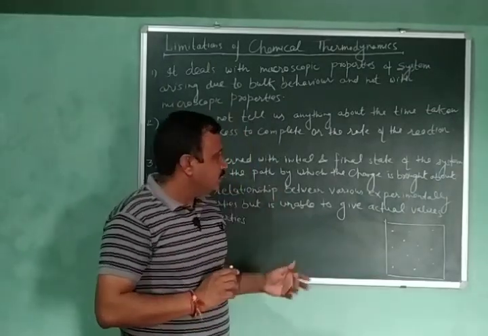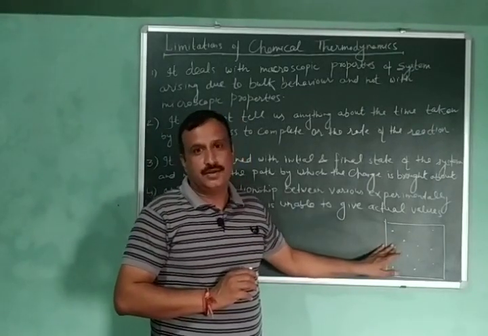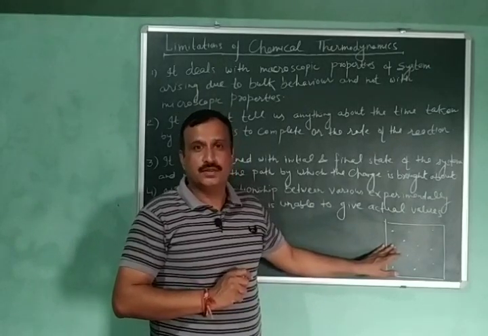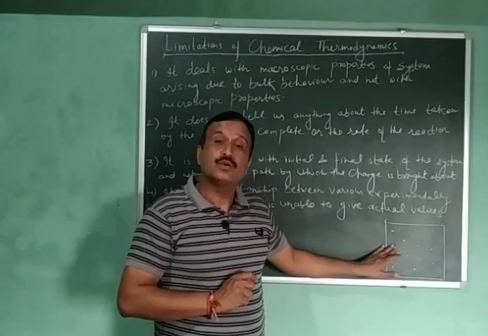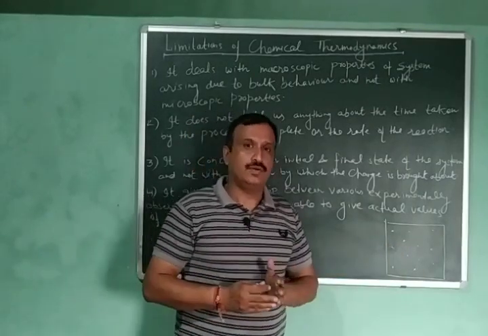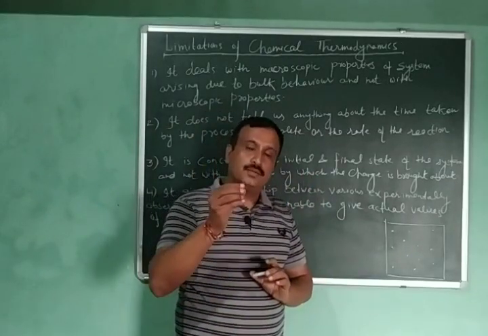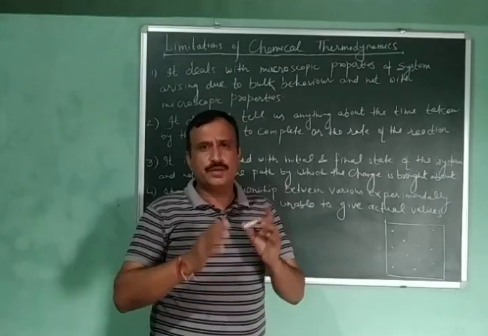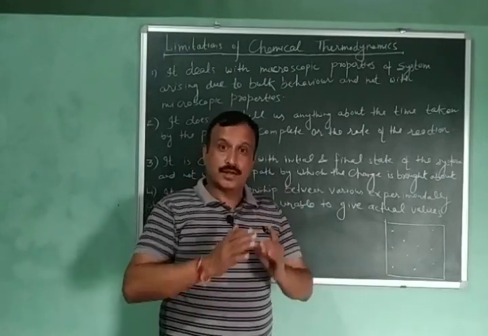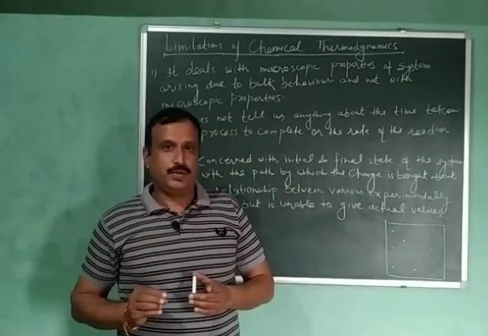Likewise, when we measure the temperature of this gas, we measure the temperature of the entire gas. We don't measure the temperature of individual atoms or molecules. So temperature is again a macroscopic property. When we measure volume, again we measure the volume of the entire gas. So volume is also a macroscopic property. Properties which are studied for a group of particles and arise due to their collective behavior or bulk behavior are called macroscopic properties.